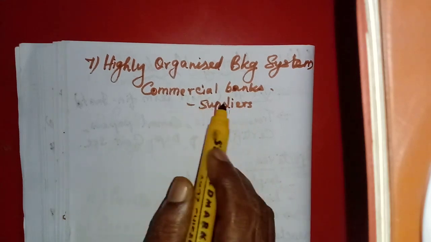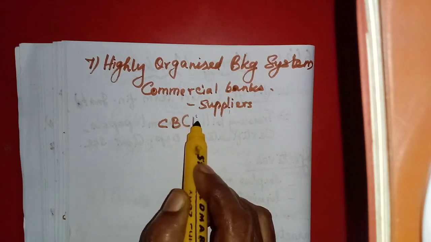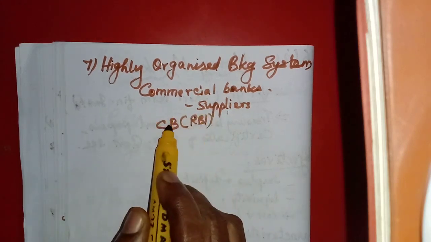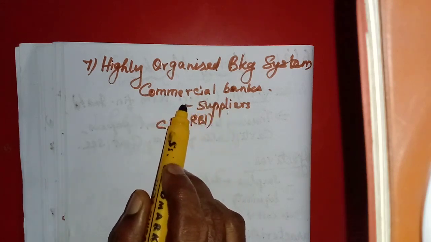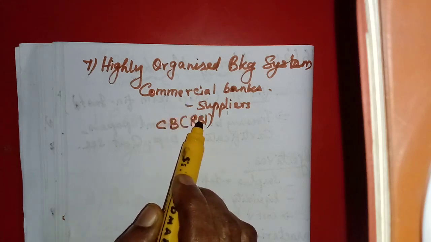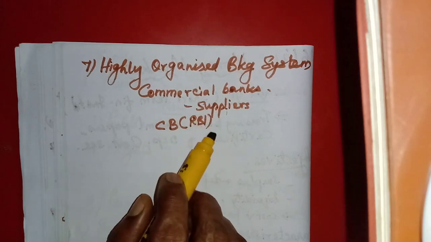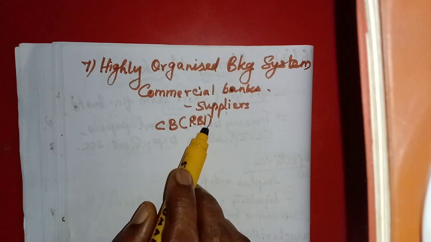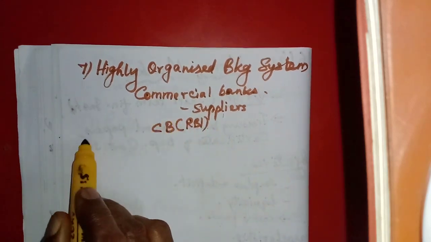Then along with the commercial banks, the central bank, the Reserve Bank of India, is also involved. The central bank also plays a dominant role. It is a well organized banking system. Who are the main suppliers? The commercial banks. The commercial banks and the central bank do the main functions of this banking system.